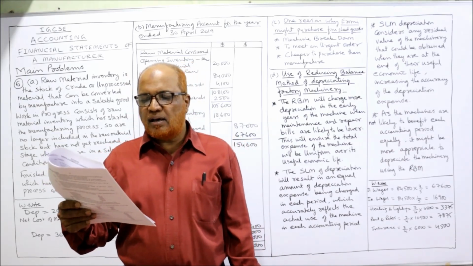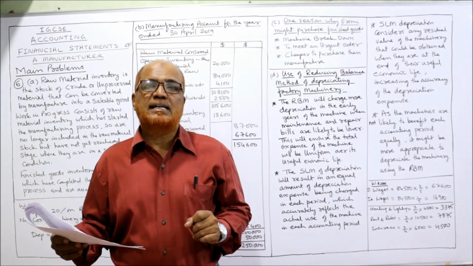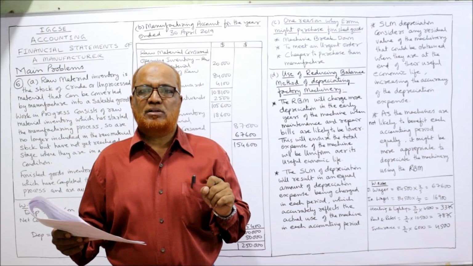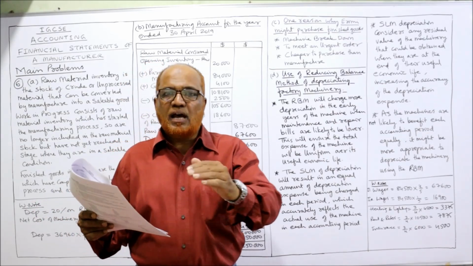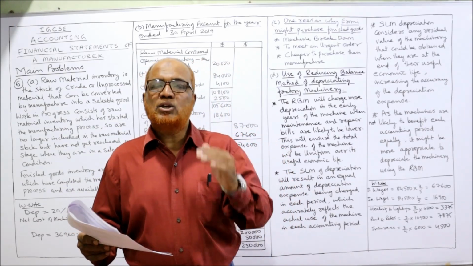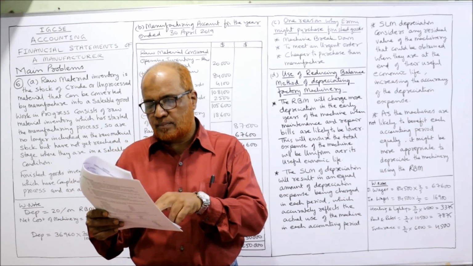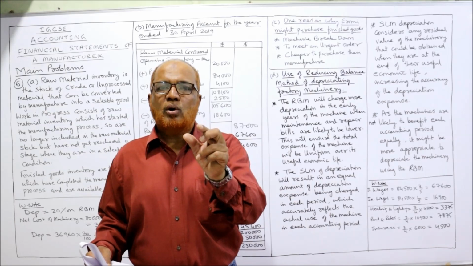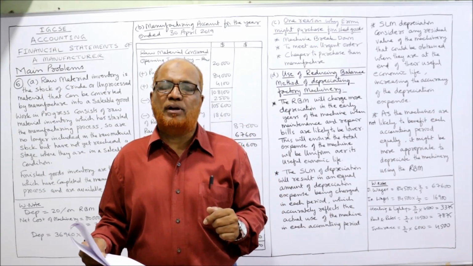Purchase of raw material, return inwards. Return inwards means sales return. Sales return will go to income statement, not in manufacturing account. Then return outward is a purchase return. It will be deducted from purchases in manufacturing account. Then carriage on raw material. The carriage on raw material will be added to purchase of raw material.